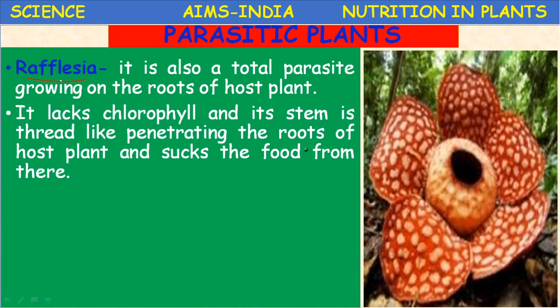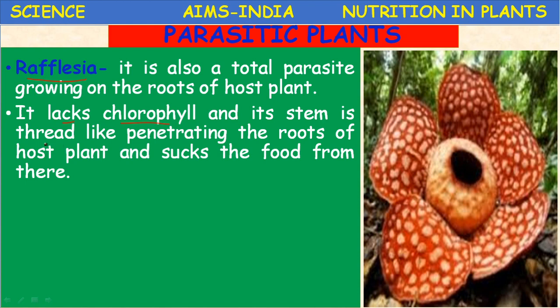It lacks chlorophyll. Obviously, it is a non-green plant, and its stem is thread-like, penetrating the roots of the host plant and sucking the food from there.